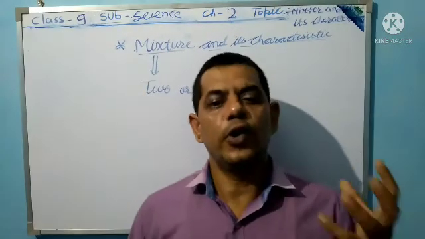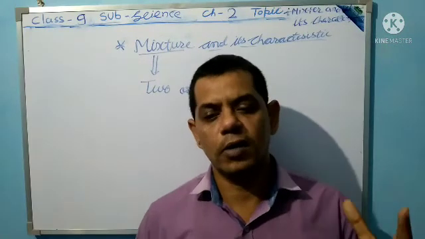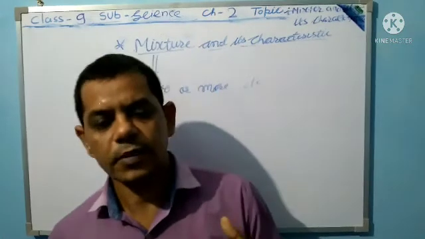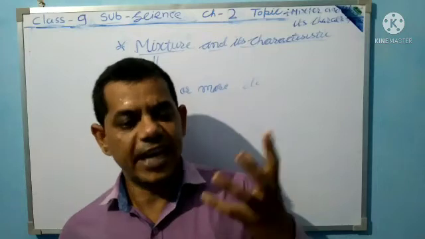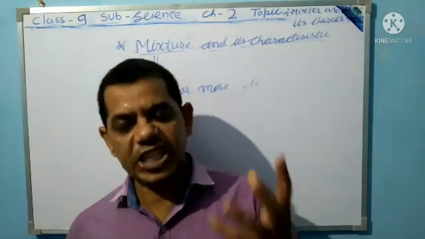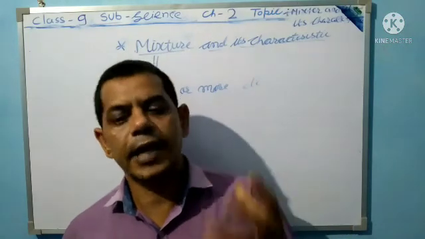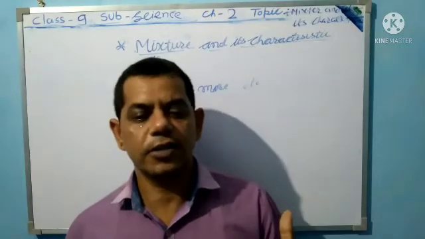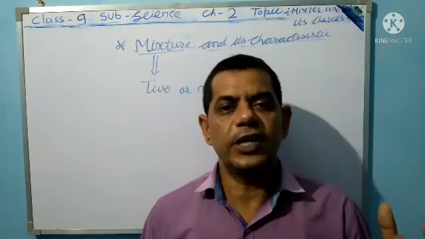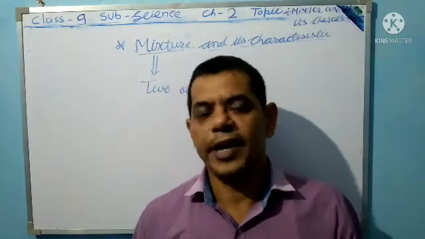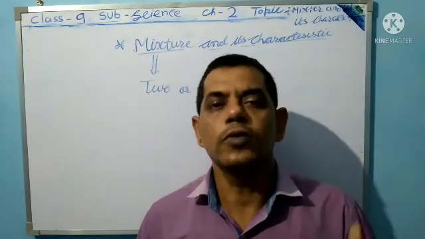There is no chemical force acting between the two or more substances that are mixed, but they still exist together. They can either be heterogeneous or homogeneous. Homogeneous means same types, heterogeneous means different types of elements or compounds combined together.